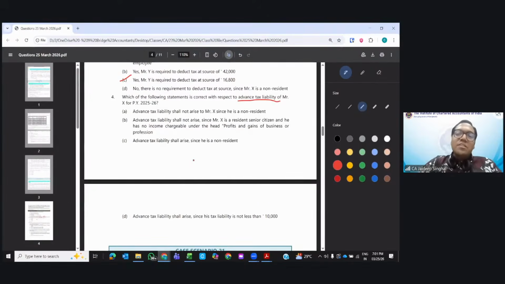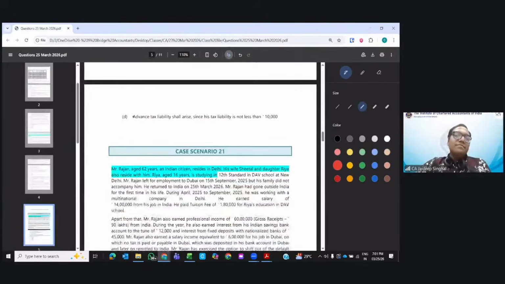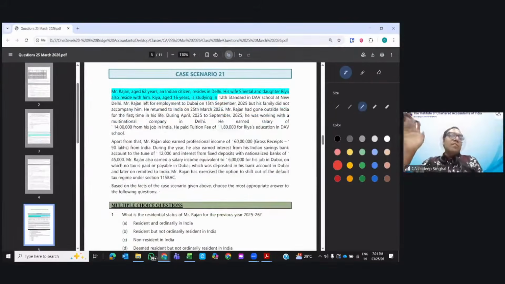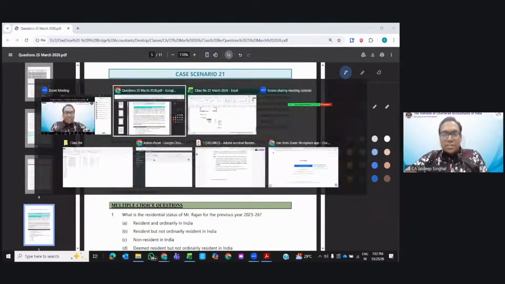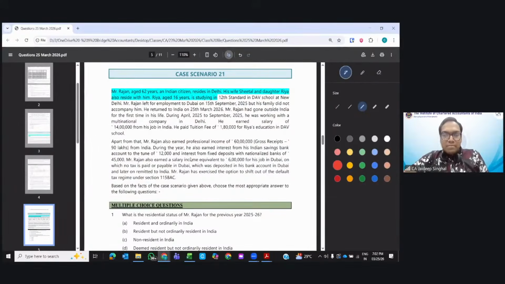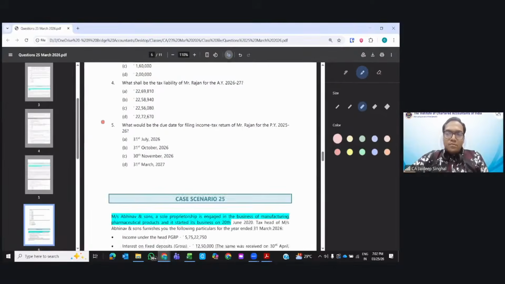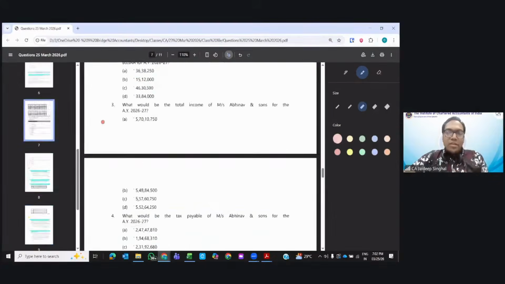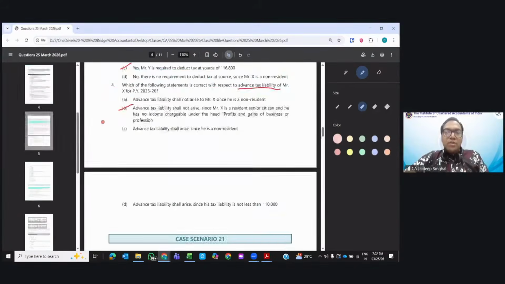Answer is B, correct. This person is a senior citizen and doesn't have a PGBP income. Advanced tax liability doesn't arise. Clear? I hope you are with me till here, everyone. Is it clear till here? Is it clear? I hope you are enjoying the session, right? Okay. 2025. Okay. Let's do these two scenarios, then we'll go to the mock test questions, right?